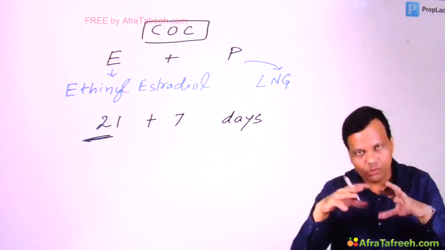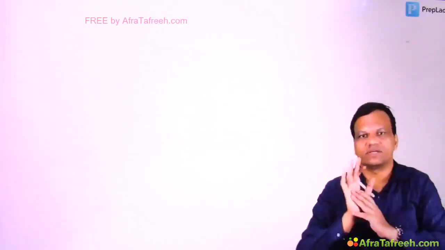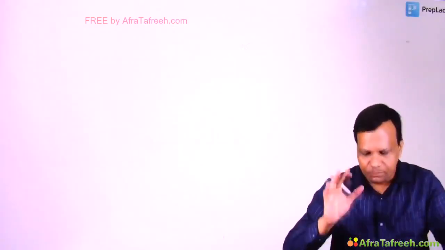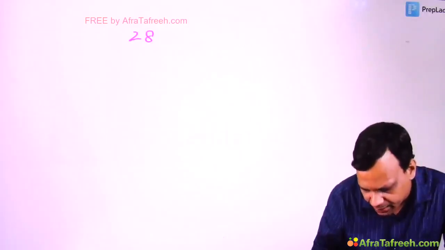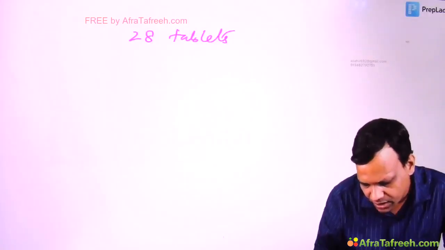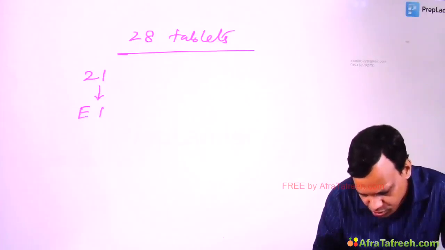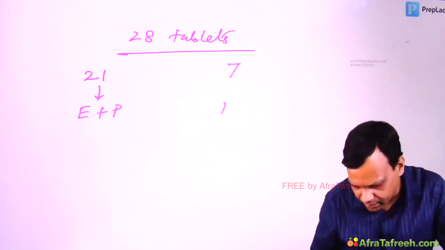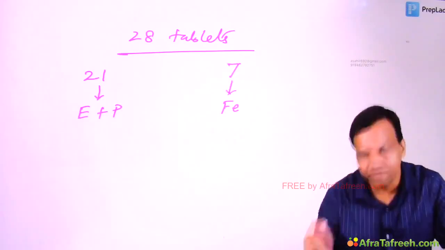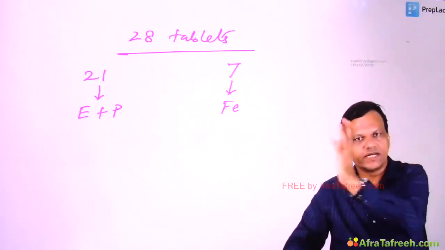So that this problem does not occur, we do not ask the female to take for 21 plus 7. Instead, we make a strip of the tablet which contains 28 tablets. In these, 21 tablets contain estrogen plus progesterone. But 7 tablets do not contain anything, only iron. No steroids, only iron is there. And we label them on the strip day 1, day 2, day 3, day 4, day 5.